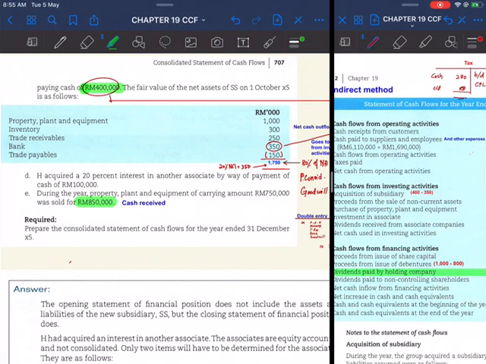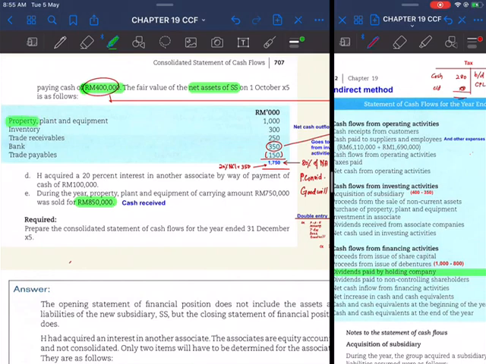And then the additional information gives information with regard to the net asset of the subsidiary. The reason why they give you the net asset of the subsidiary is that you can calculate how much goodwill you need to calculate. From here you can calculate goodwill: net asset compared with the purchase consideration gives you goodwill.